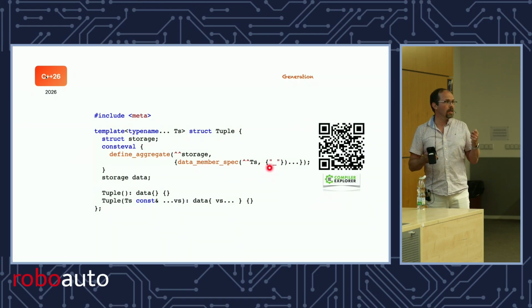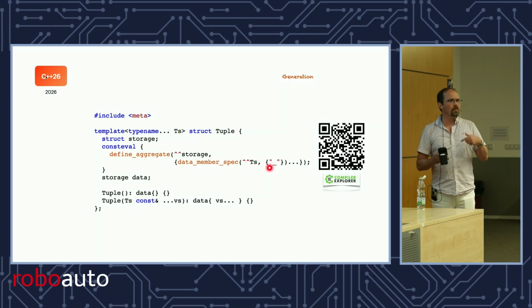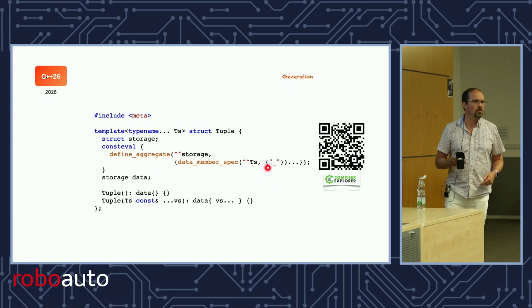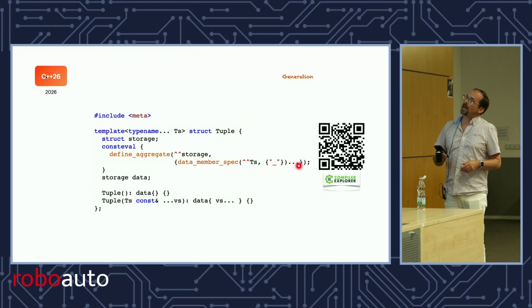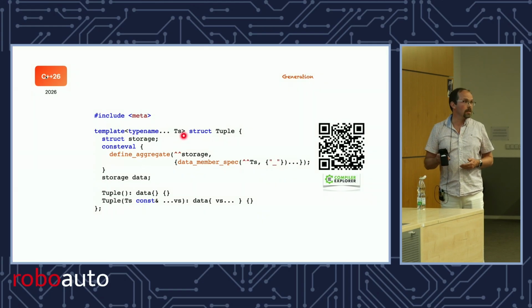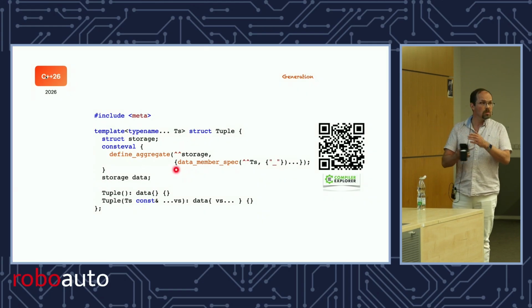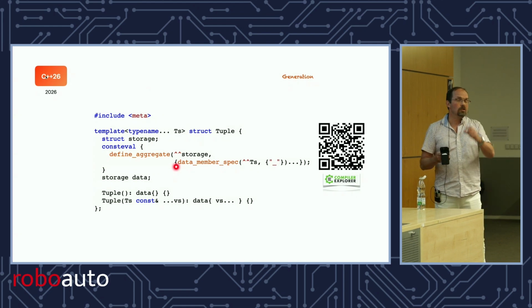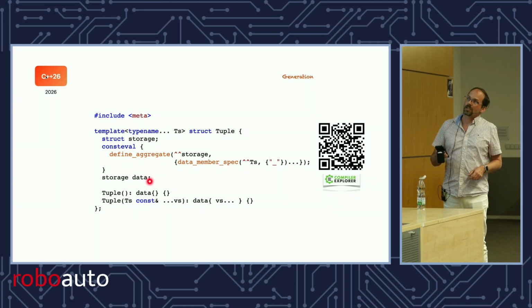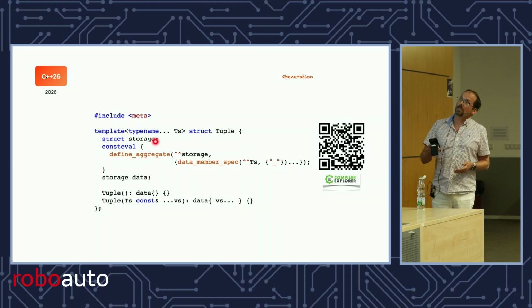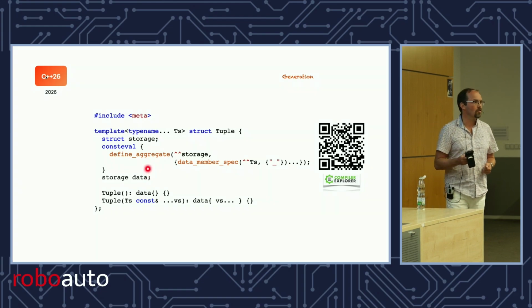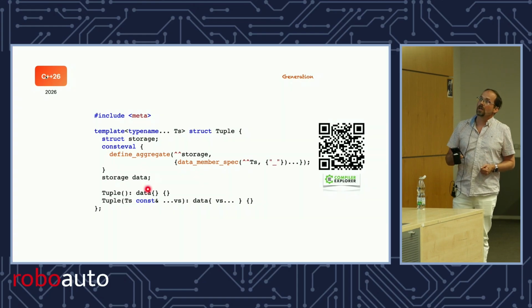In C++26, you can give things a name underscore, and that doesn't conflict. You can have like 7 data members all called underscore, and that's okay. So we'll call them underscore, and then you pack expand over Ts, so I'll have a data member for each type that I give. And so with just these couple of lines of code, I have this data structure for my tuple. Of course, I have to make it an actual data member. This just creates a type. So I make it a data member, and now data has all the members I want for my tuple in many fewer lines than std::tuple requires.